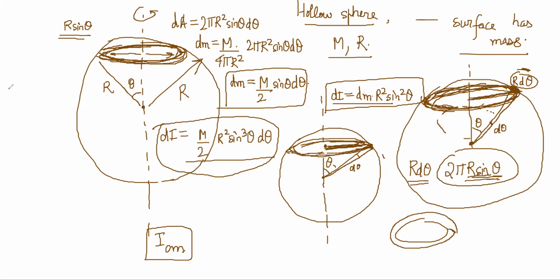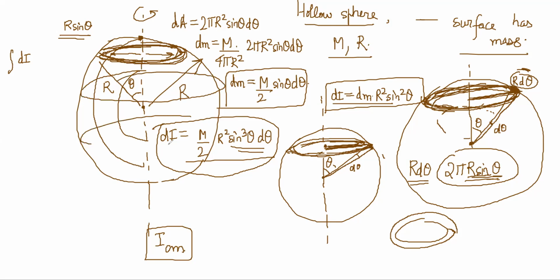So now I have to integrate dI, and you have one variable, theta. Theta will go from 0. If it was 0, it would be a point here, and if it was here, 0 to pi. If you go 0 to pi, you will cover all the shells. You don't have to go 0 to 2 pi, obviously, because then you will do double. Same shells will come again and again.